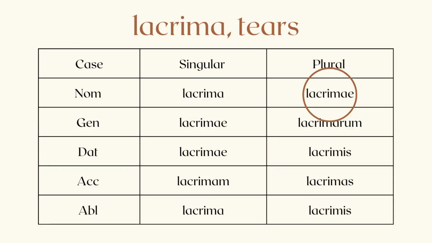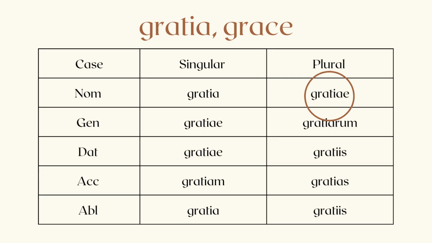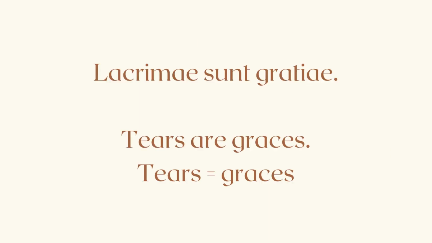And our subject noun in Latin is in the nominative case, and it's a plural noun, so that is lacrimae. A complement also needs to be plural, and it also needs to be in the nominative case, so that is gratiae. Lacrimae sunt gratiae, tears are graces. Now, if anything's confusing there, don't forget, it's fine to stop the video, go back a little bit, and play it through a couple more times until you're clear about the points that I'm trying to make here.